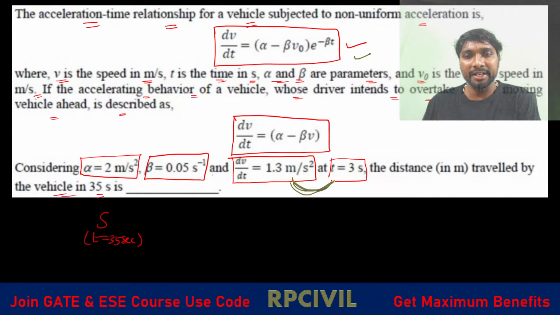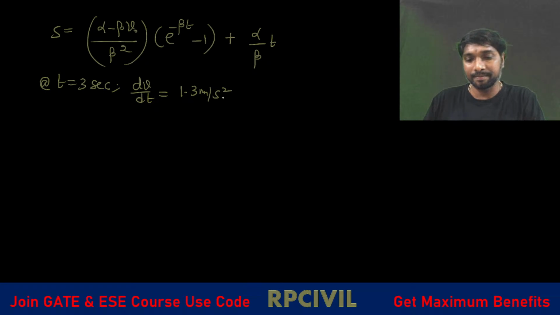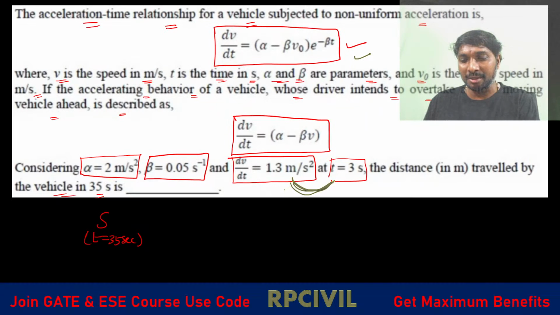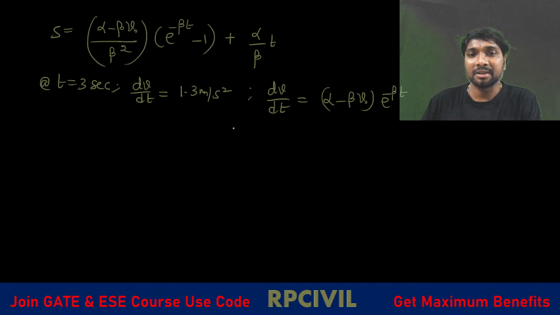What is that boundary condition? At t equal to 3 seconds, dv by dt equal to 1.3 meter per second square. What is that equation? dv by dt equal to alpha minus beta v naught into e power minus beta t. So what you can do? Directly we can calculate alpha minus beta v naught. No need to calculate v naught separately.